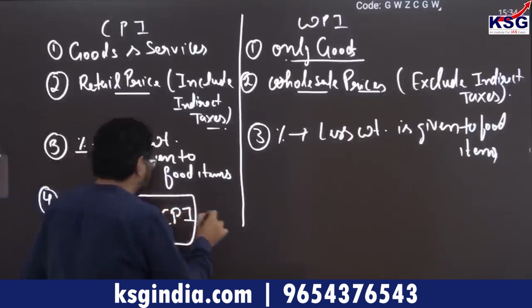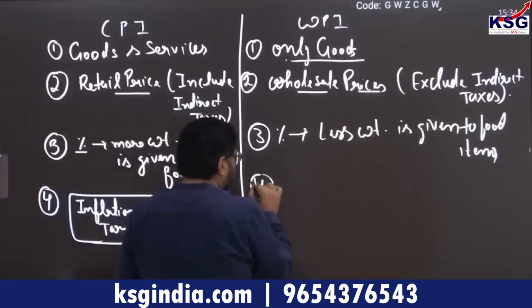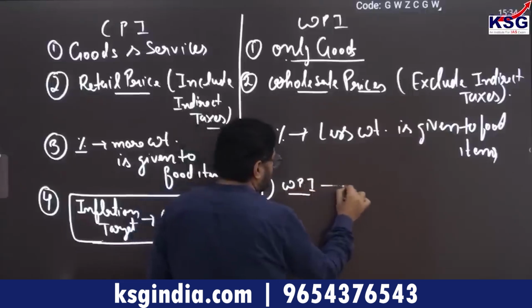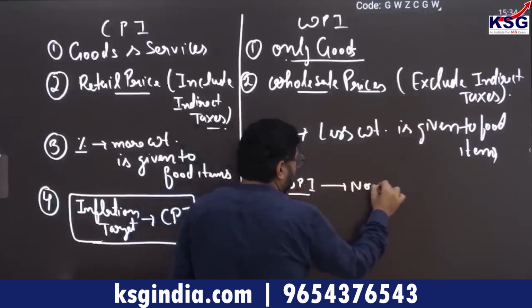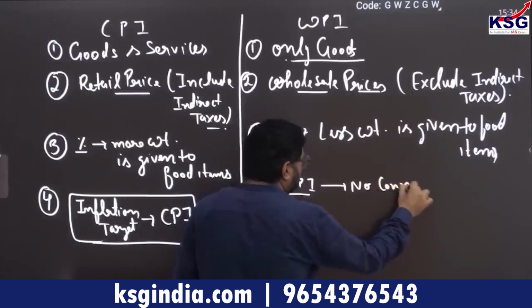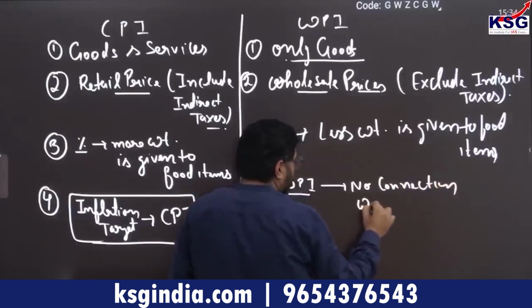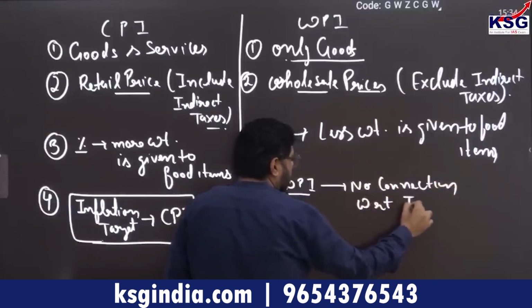In other words, WPI has no connection or role with respect to the inflation target.